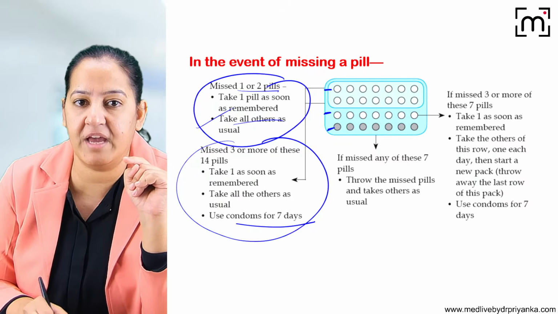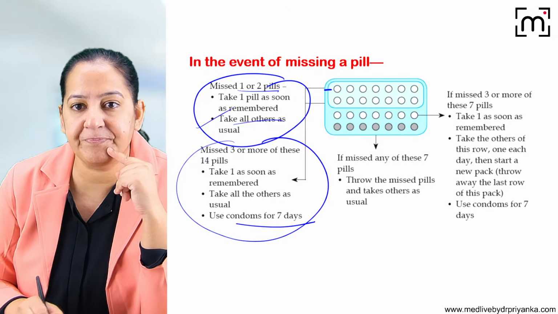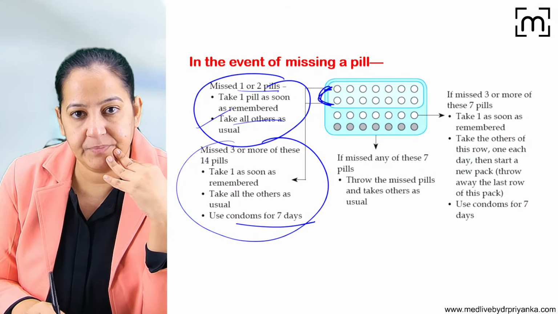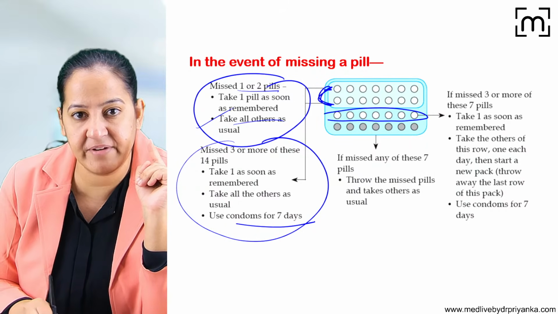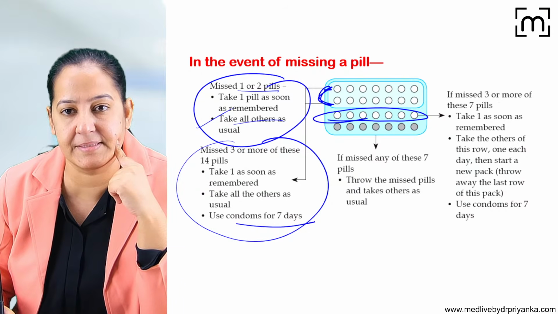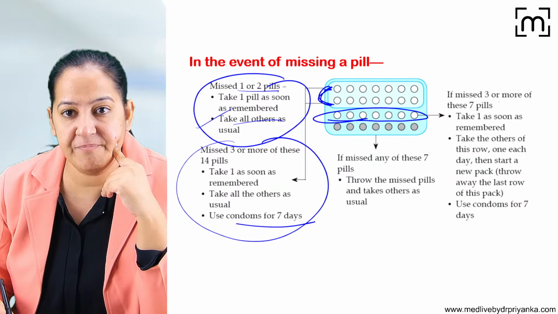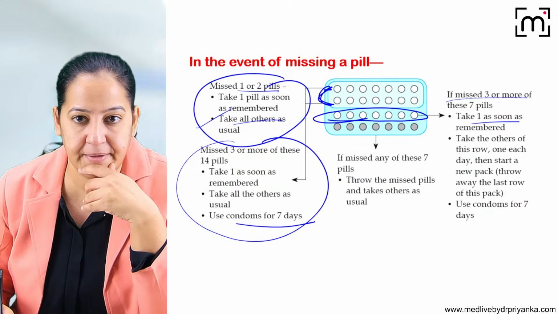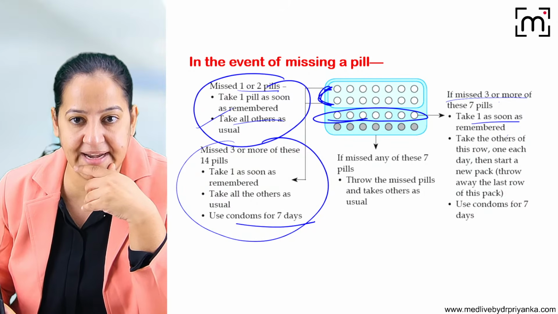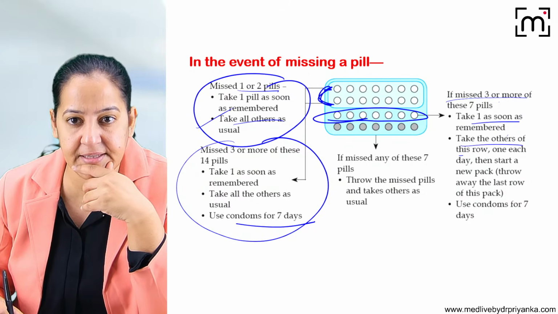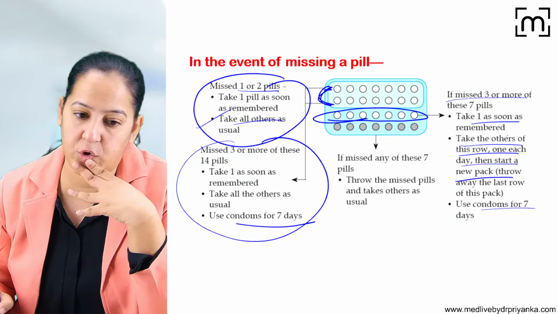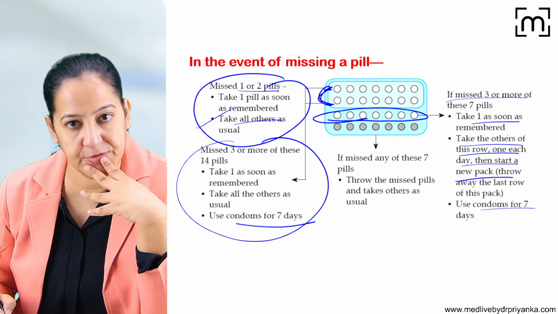That is week 1, or you can say week 2 also. But for week 3, if someone has missed 3 or more pills, then take one as soon as possible when you remember. Take the one as soon as the lady remembers, and take the others in this row one per day, then start a new pack, throw the old one, and use a condom for the next 7 days.